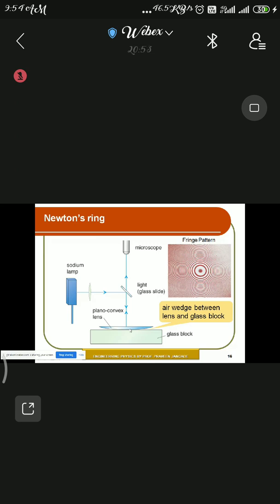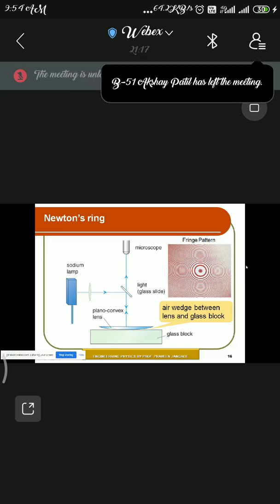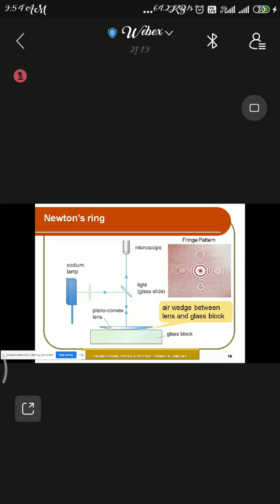Then the third important point: why does the pattern appear irregular, in the sense that it is not an equal pattern? Equal in the sense that towards the center the distance is larger, and away from the center the distance is narrower. The simple answer is that the central spot is the zeroth order, then you can see the first order, second order, third order, and so on. The order of the fringes is increasing, but theta, the angle of the wedge, is not increasing in the same proportion.